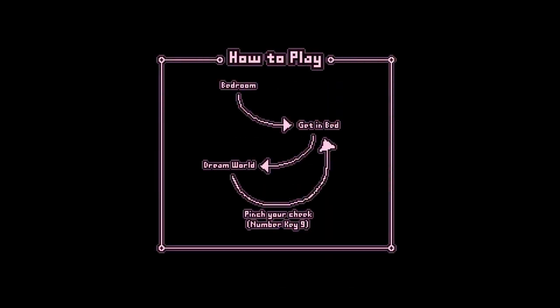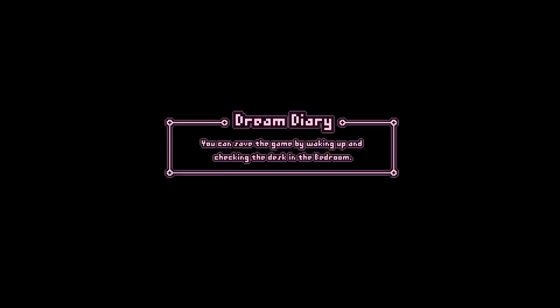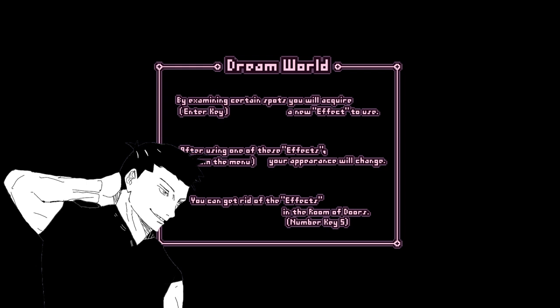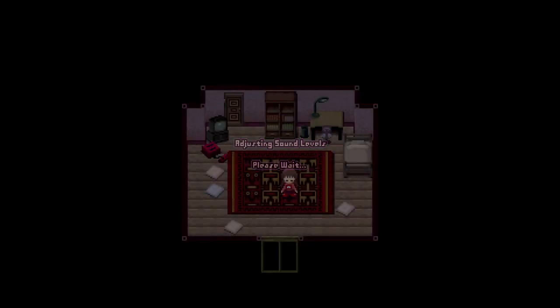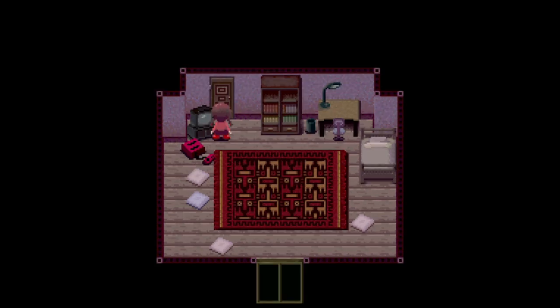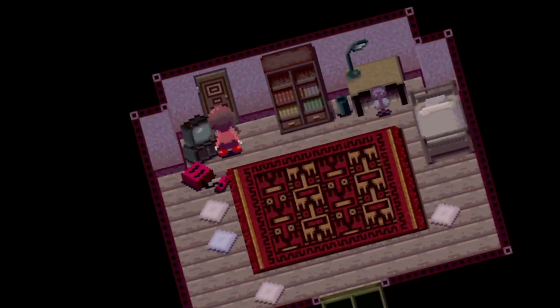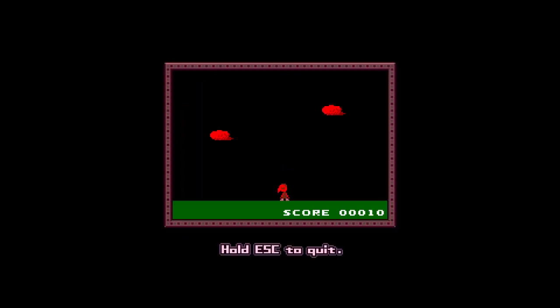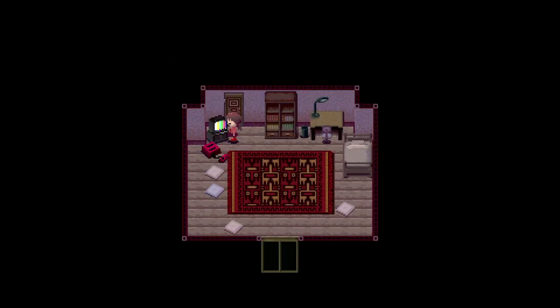So, to start off, we have a little tutorial that explains that you have to sleep in the bed to enter the dream world, write in the dream diary to save, and for the rest, too lazy to read, we can just access the tutorial again from the menu. Right when we start, we find ourselves in a bedroom. There's a door to exit, but Madotsuki refuses to exit. Alright, sure, I guess. There's also a game console with a mini-game, a TV that shows a buggy screen if we light it up, and a balcony that we can access.